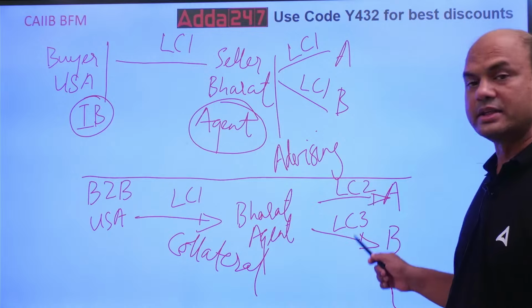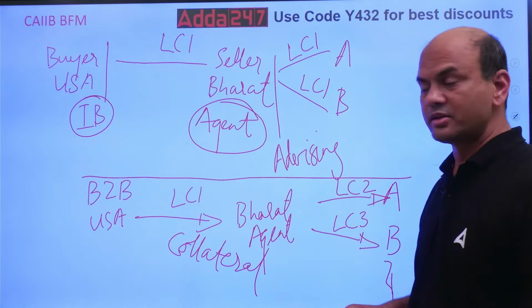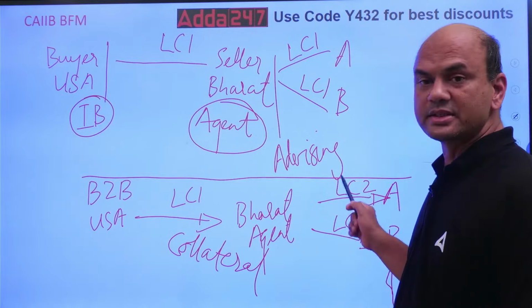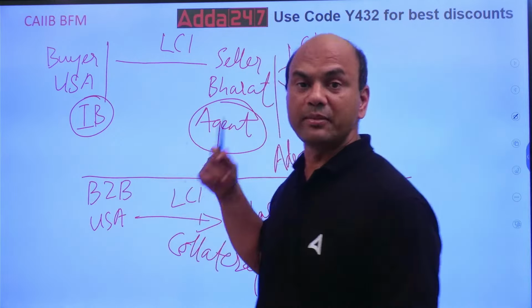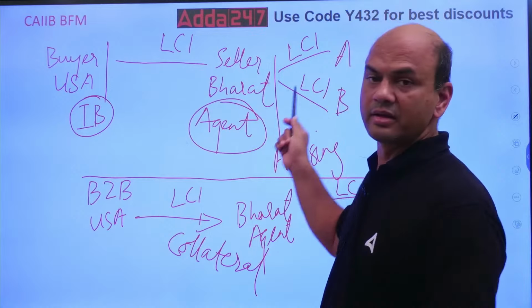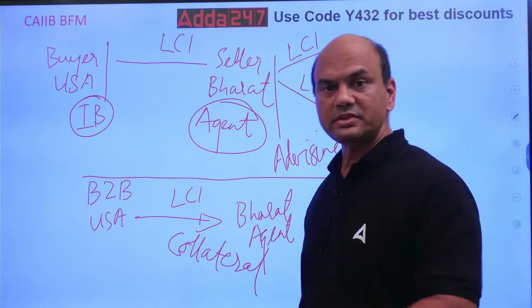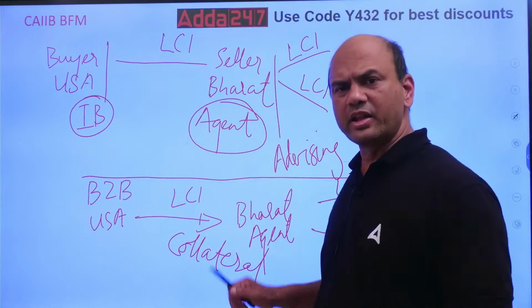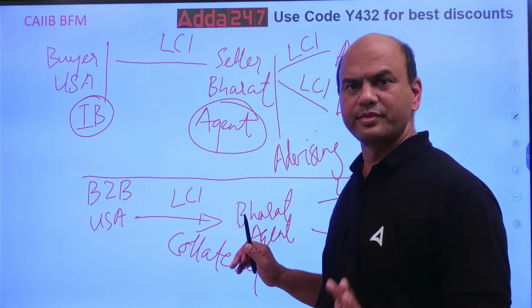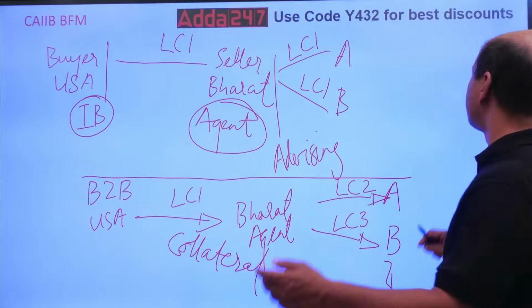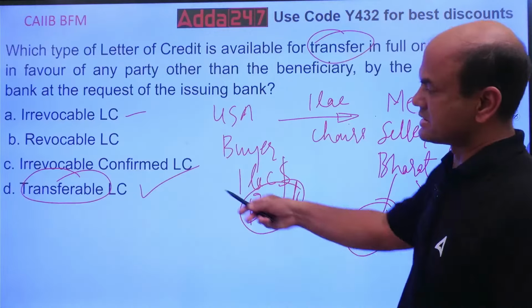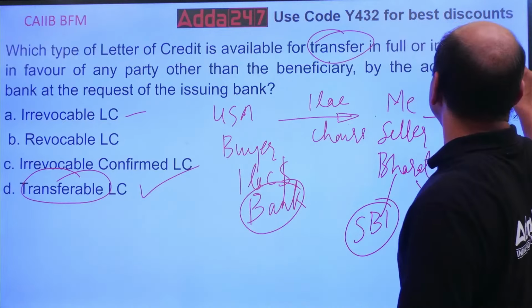Separate LCs. So whenever I issue separate LCs, it is called back to back. Whenever I issue the same LC, transfer it further, it is called transferable. Otherwise, the logic is the same for both. Okay. So got this point? So the answer for this question was transferable LC. Got it? Now next.